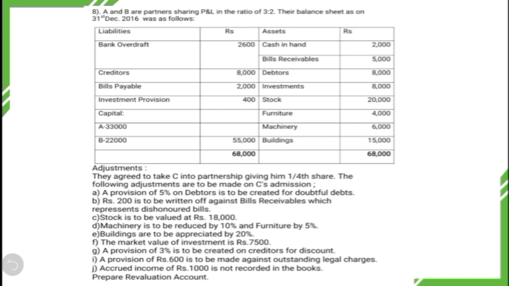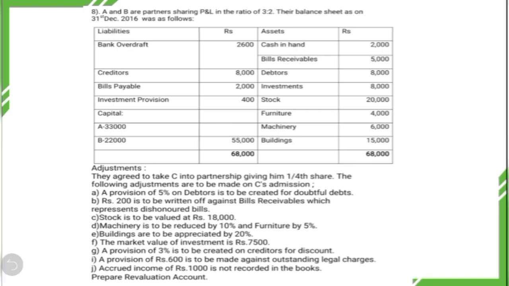A provision of 3% is to be created on creditors for discount. A provision of rupees 600 is to be made against outstanding legal charges. Accrued income of rupees 1,000 is not recorded in the books. Prepare revaluation account. These are the informations given in the question.